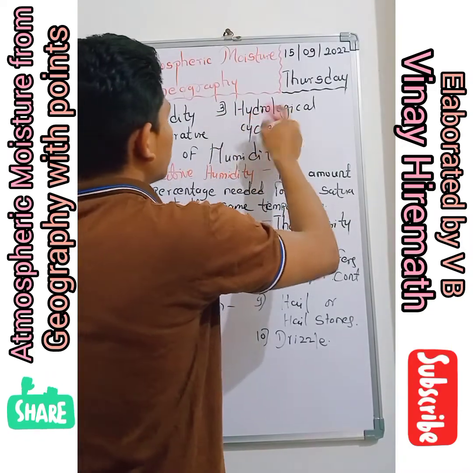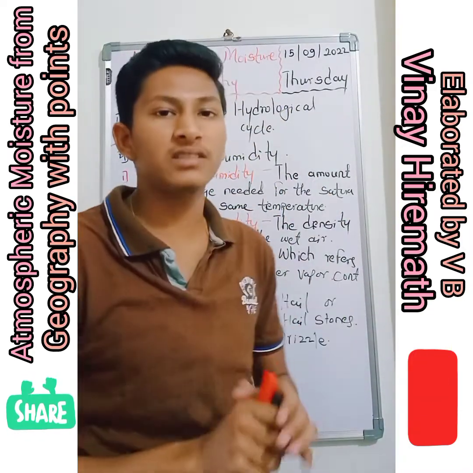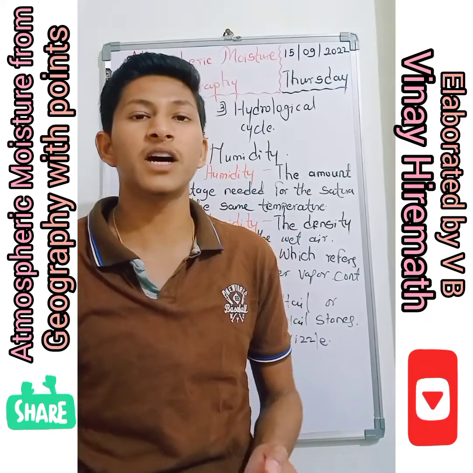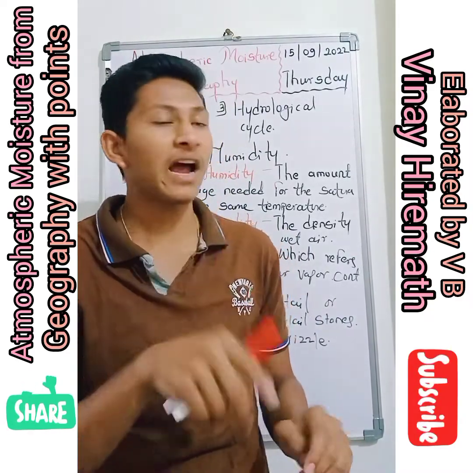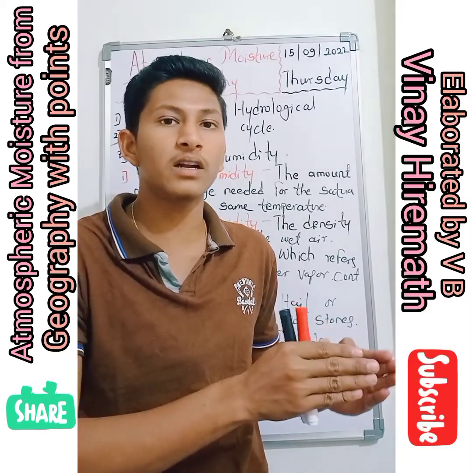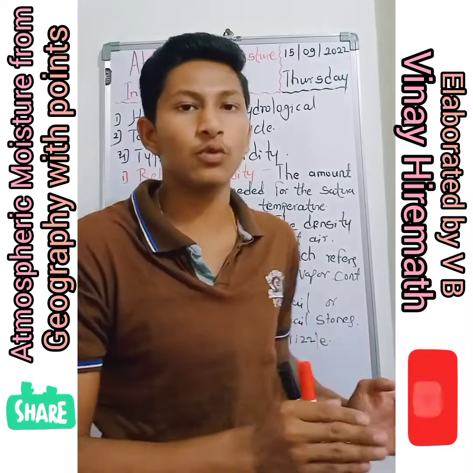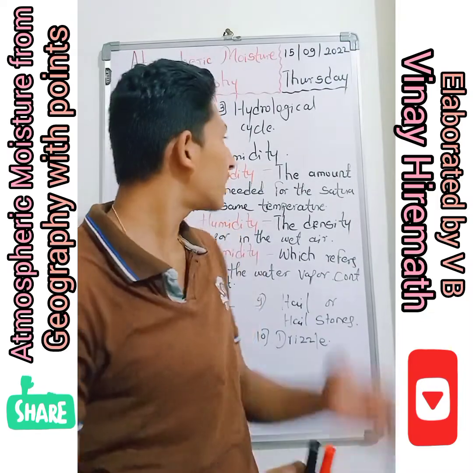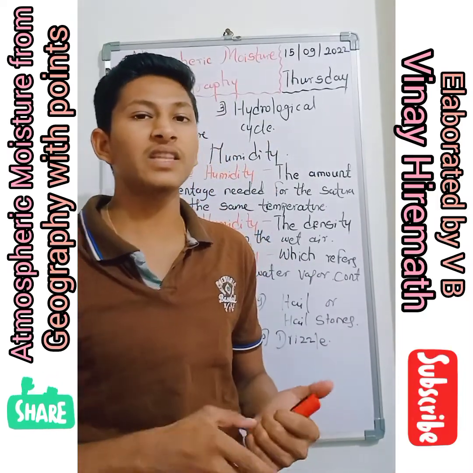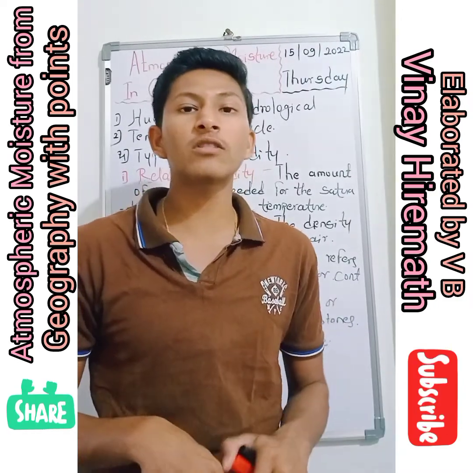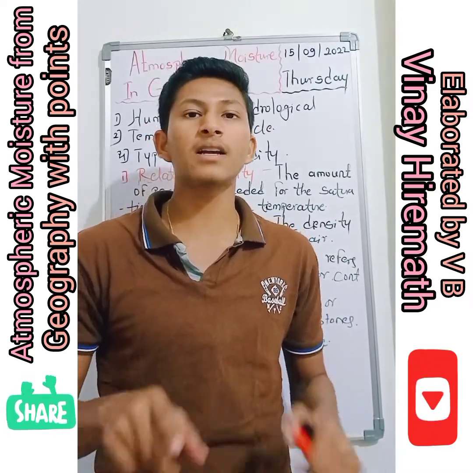Now, hydrological cycle. What is meant by hydrological cycle? Hydrological cycle is the cycle of water. Hydrology relates to H2O, which means water.